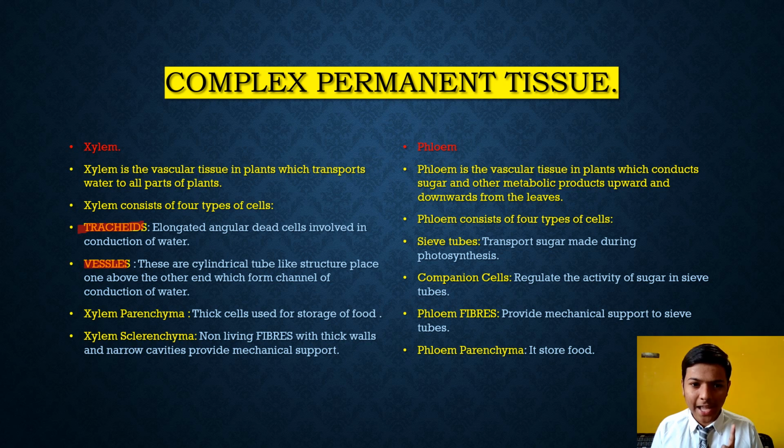Xylem transports water and phloem conducts sugar and other metabolic products upward and downward from the leaves, and their types are given here. You can pause the video and see. Okay, I would like to move ahead.